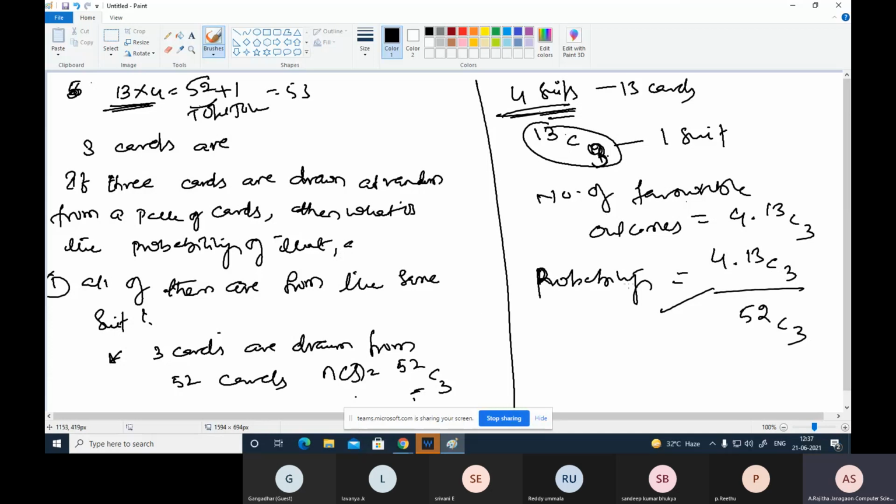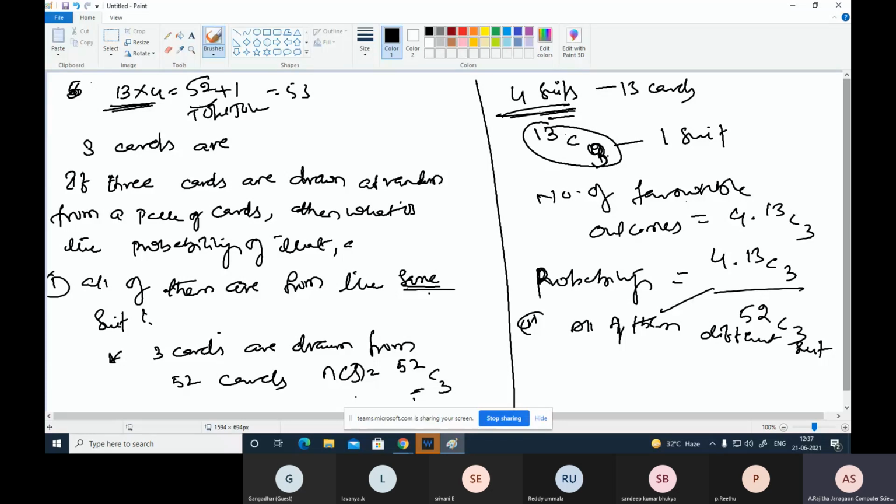Okay, suppose sometimes the question is like this: all of them are from different suits. Here, all of them are the same suit. Next one is all of them are different suits. In this case how can you find out?